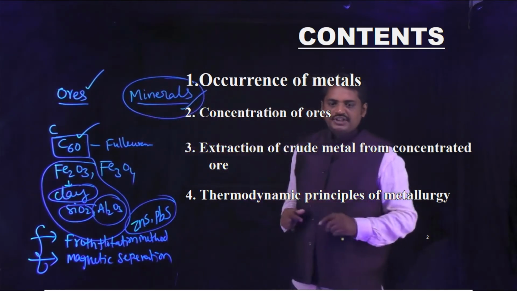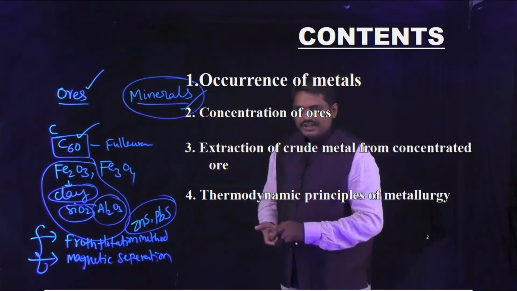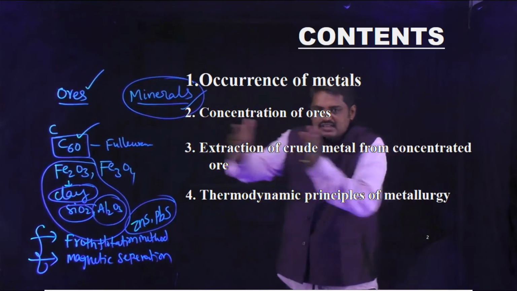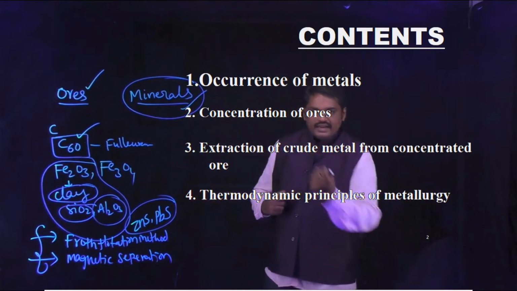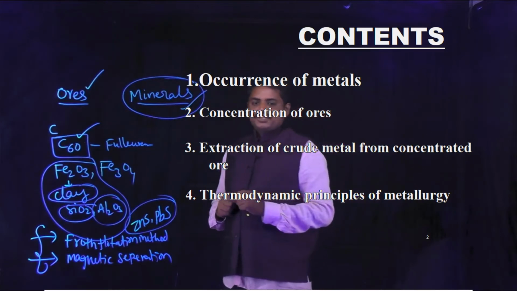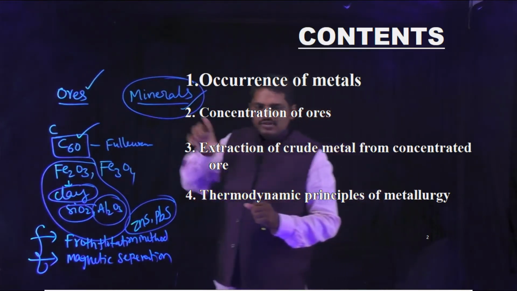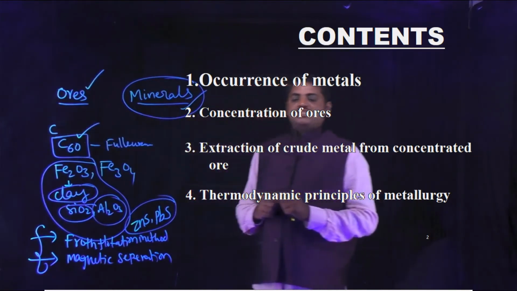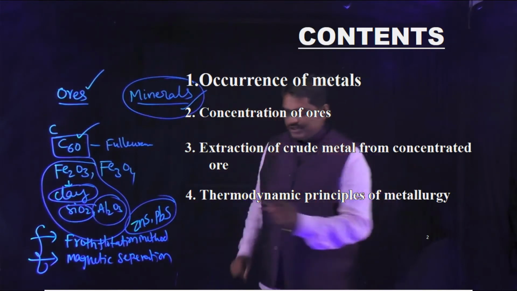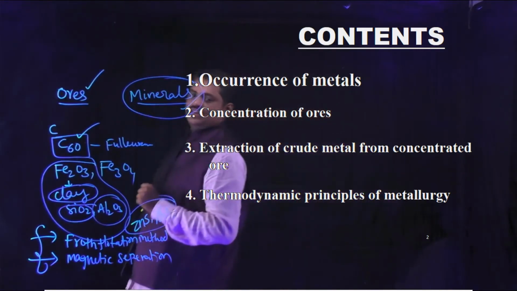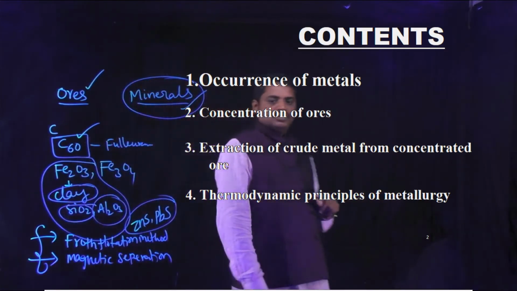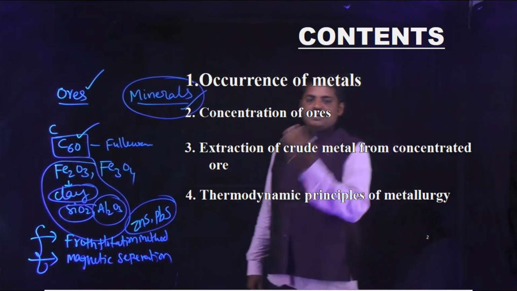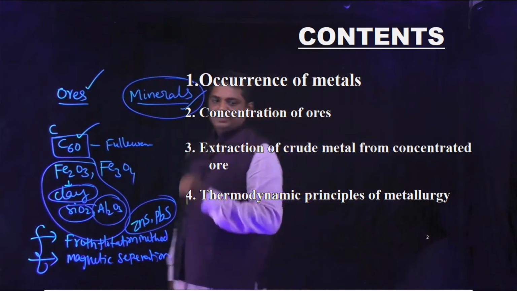In this process, these two kinds of particles are separated. Why? Because the magnetic poles interact with the paramagnetic substances and repel the diamagnetic substances. That is the main principle in this concentration technique. So these are some important concentration methods.